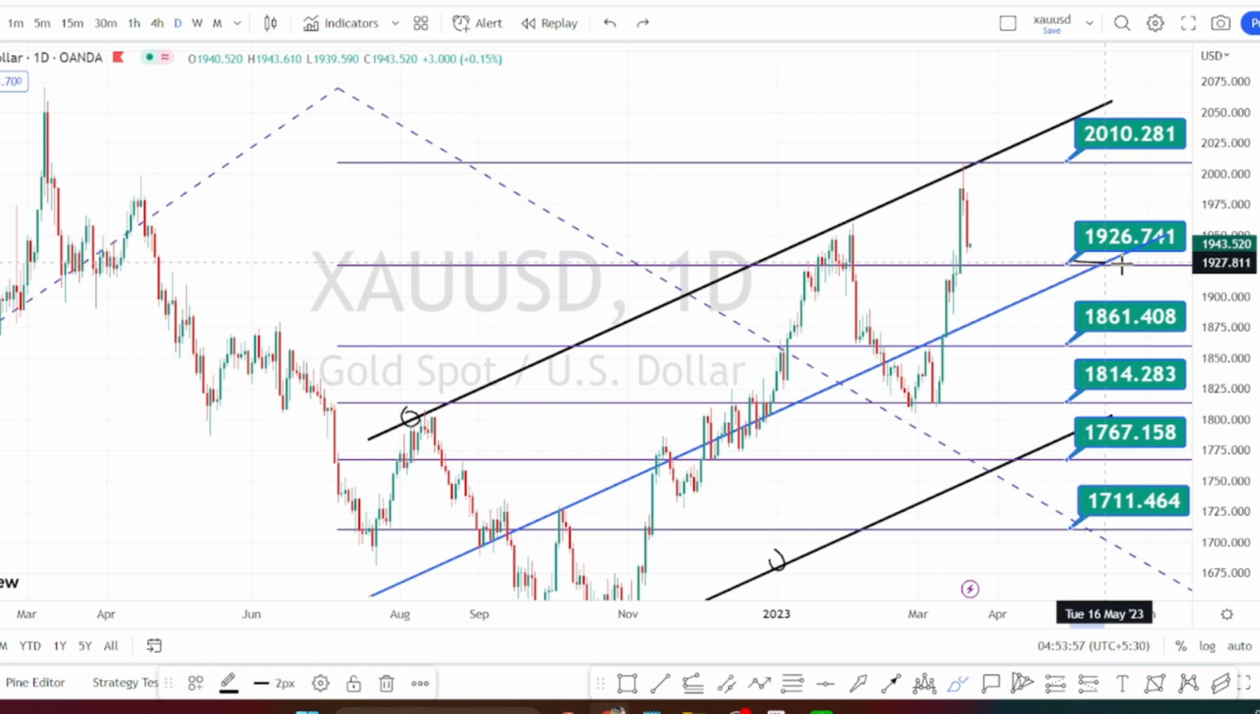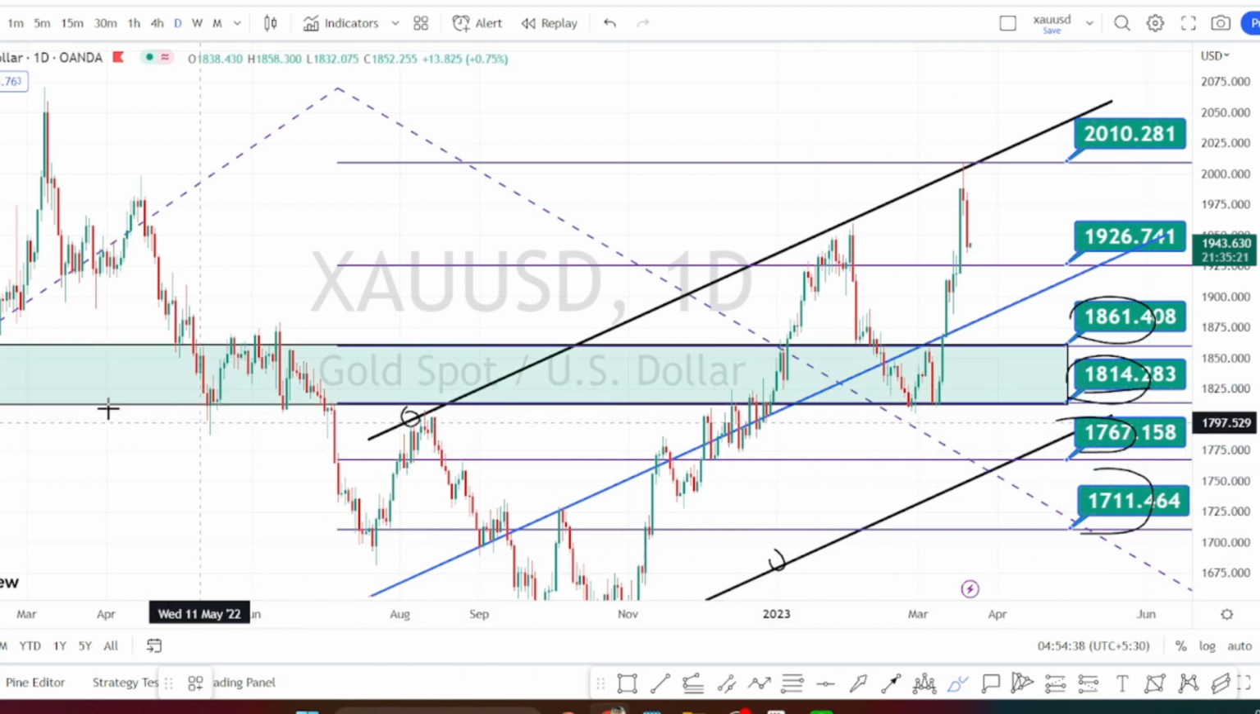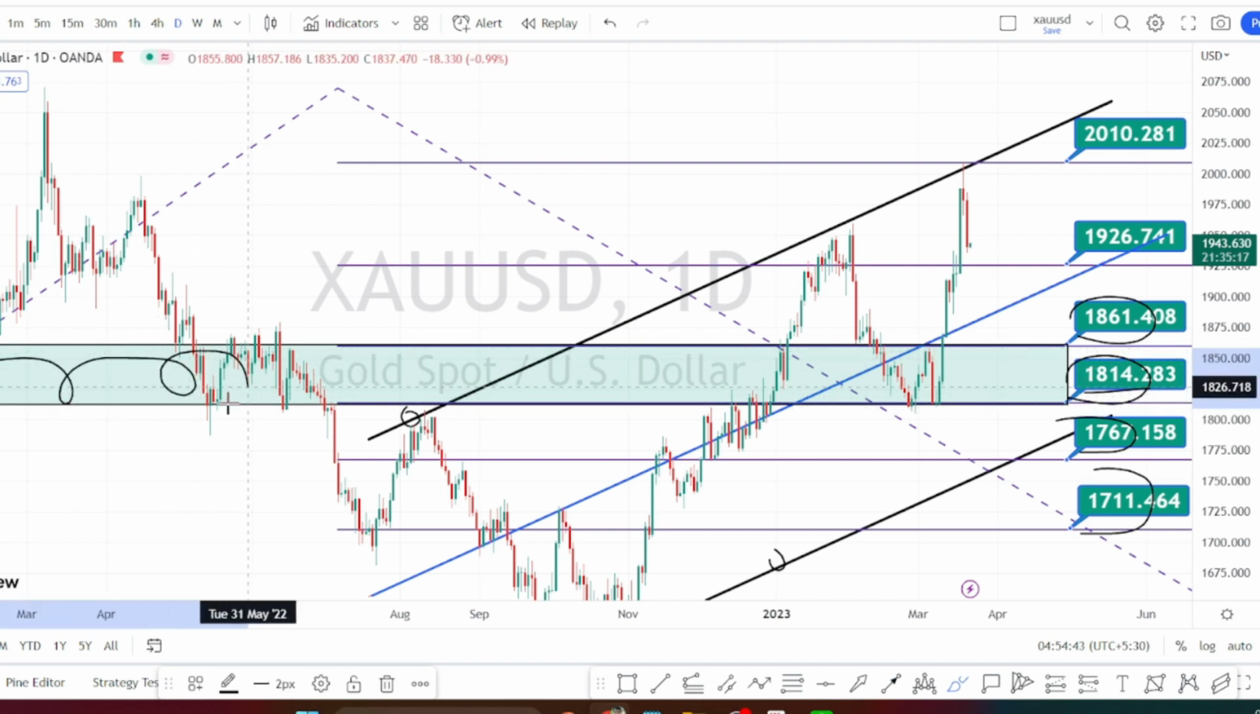The first level of support is going to be around 1926. So once the price action breaks the support level of 1861, the next levels of support are going to be around 1814, 1767 and 1711. And when we look at the past price action, this zone had acted as a very strong support, where we have noticed the price action bounce on the bullish side, then bounce on the bearish side, again bounce on the bullish side.